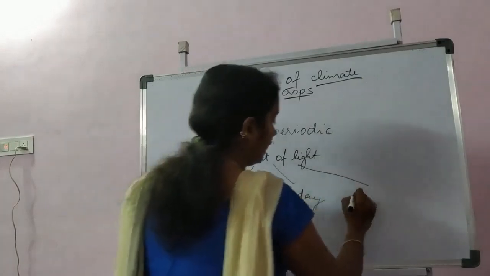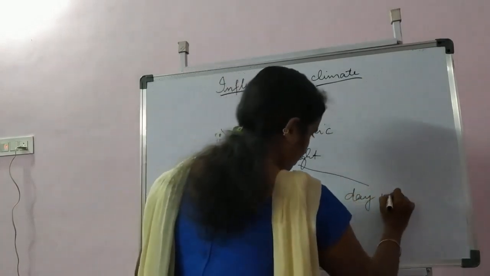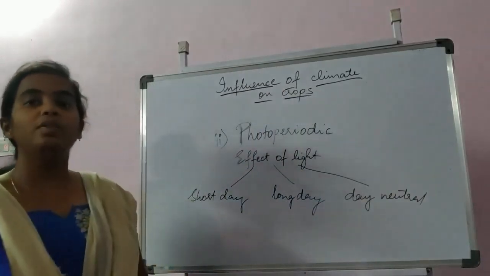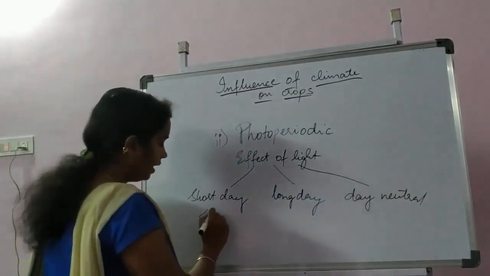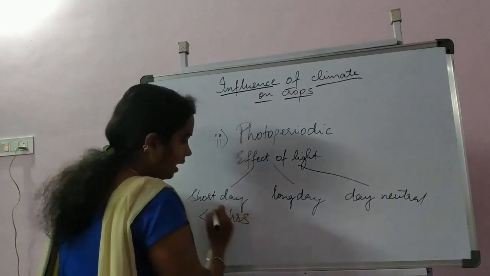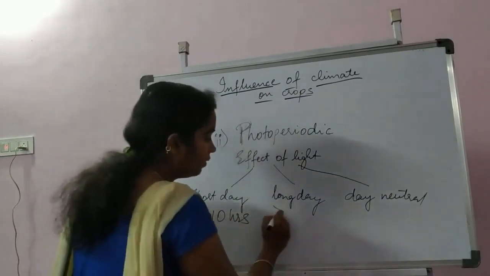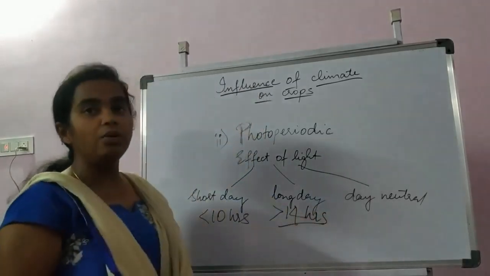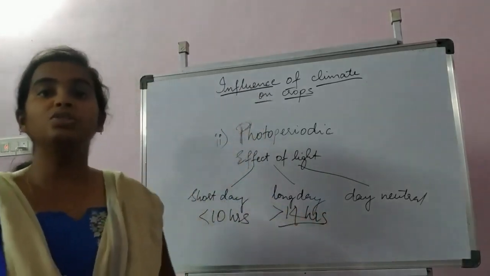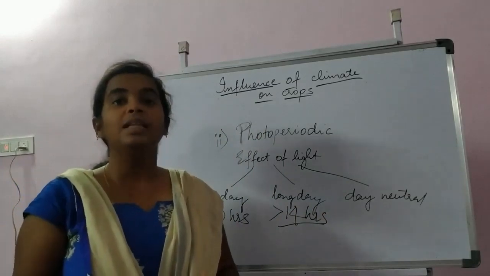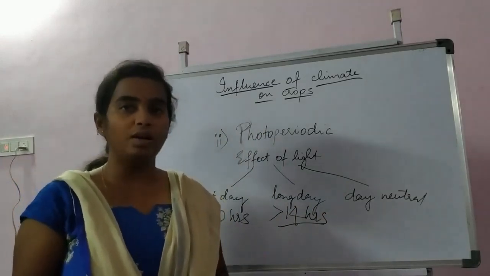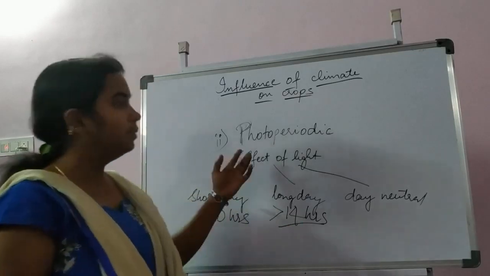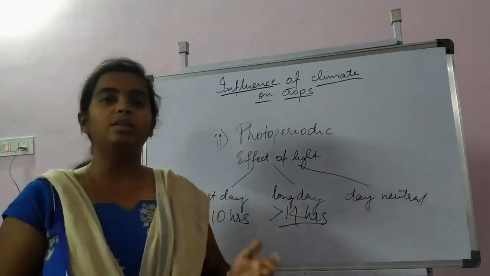and day neutral. Short day plants means the requirement of the day will be shorter than 10 hours. And for long day, the plants require more than 14 hours of day length. And for day neutral, there is no such requirement. They can survive in any of the conditions, and the flowering capacity is not at all affected by the length of the day or the night.